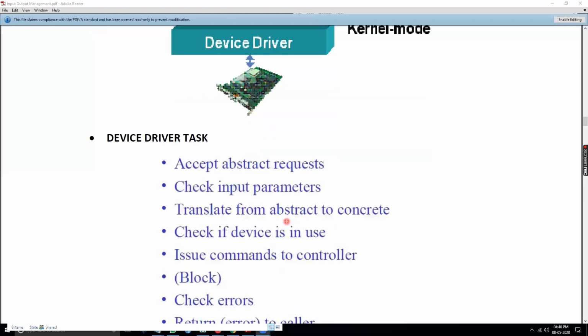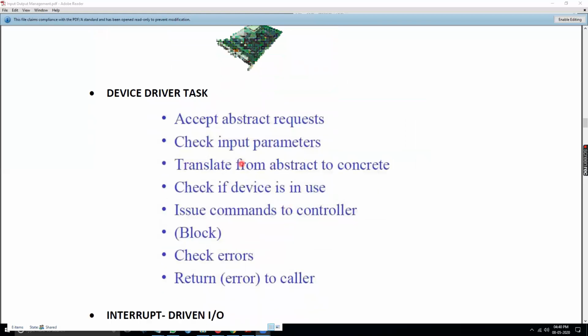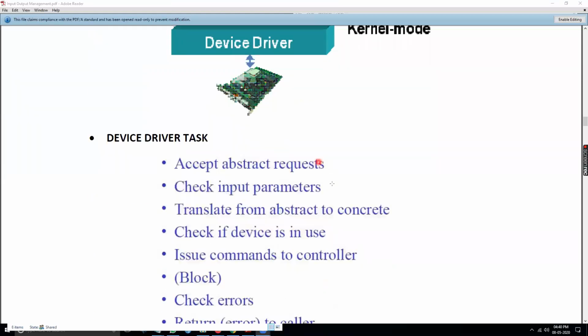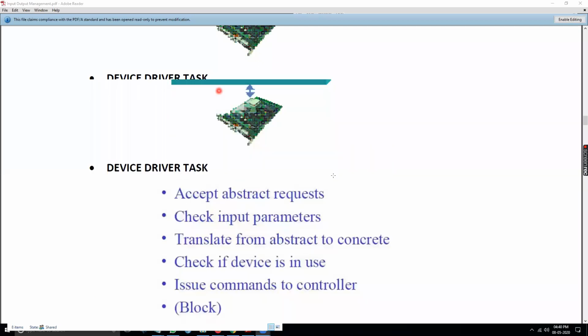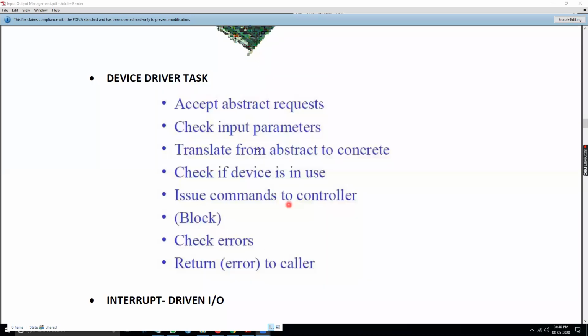Now here you see what the device driver's task is. The device driver's task is to accept the request, check the input, and translate the input into the form, the language, that the internal hardware CPU section is going to handle. It will verify whether the device is compatible with the protocol of the driver or not. If it is, it will issue instructions. Otherwise, it will block it. If there is an error, then it will correct the error and instruct it back. So these are nothing but the device driver tasks.